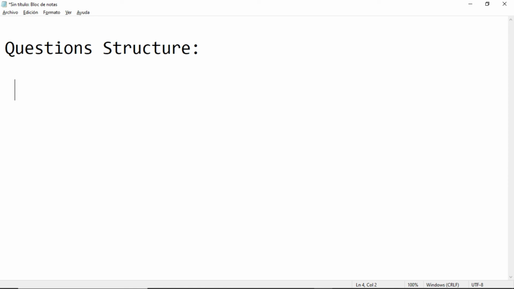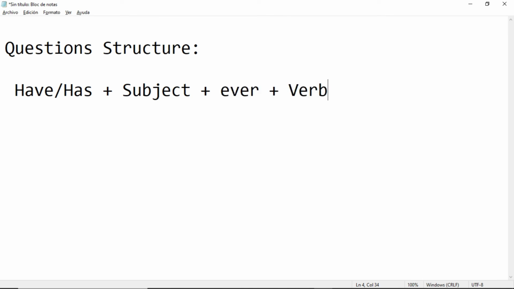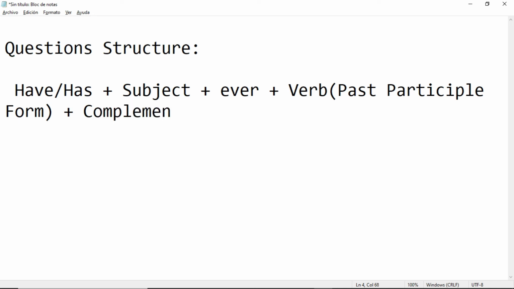Do, does, have, has. Perfect. Have or has, plus your subject, plus ever, plus your verb in the past participle form, right?